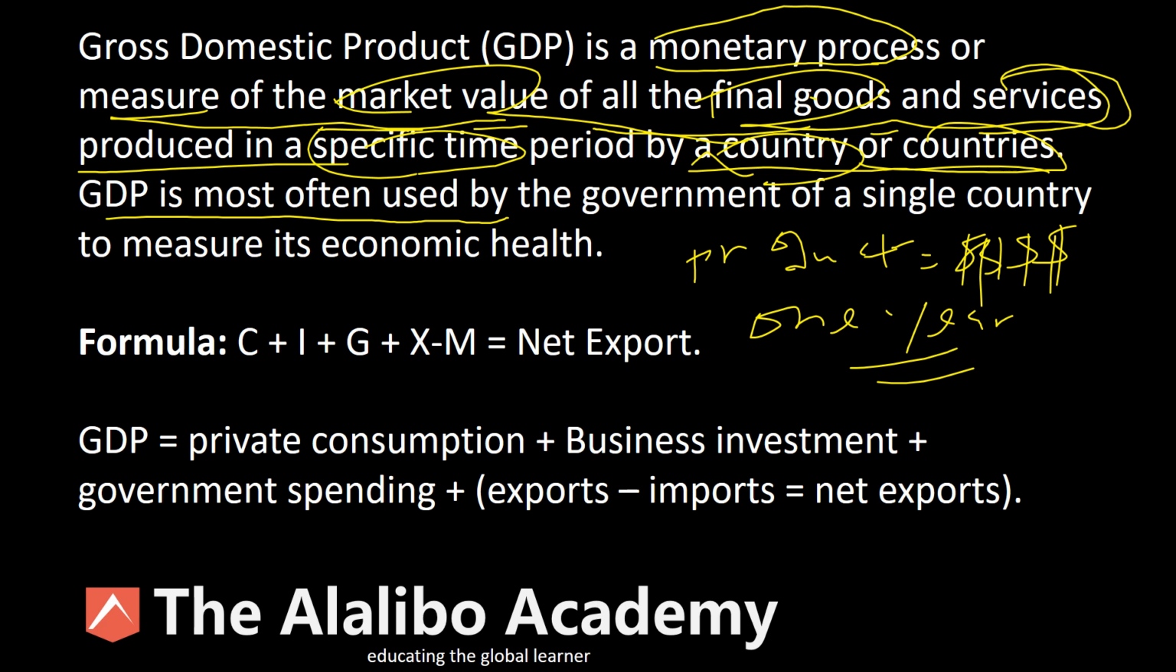GDP is most often used by the government of a single country to measure its economic health. This is very important, and this is what GDP is all about. The measurement of the economic productivity, here they say health, of a country. How is the country doing economically? That is the question, and GDP answers that question. When we look at the GDP rate of the country, you get a good sense of how the country is doing, and you can actually compare that country to other countries, and have a sense of where that country stands.